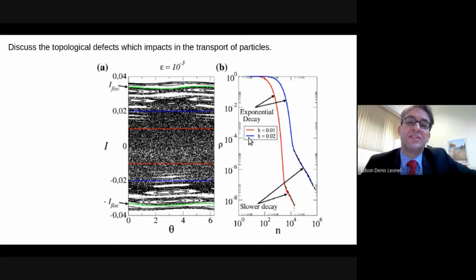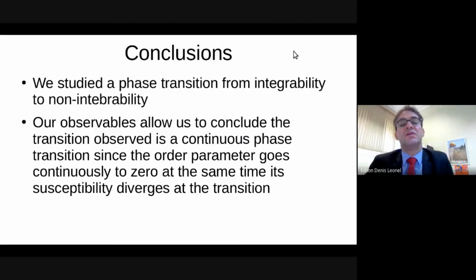The slower one is, of course, marked by particles which stay trapped near these periodic islands, defining a dynamical regime which is called stickiness. So stickiness is observed as temporary trapping of particles near the periodic islands, and these periodic islands are generated from the elliptic fixed points. The Kolmogorov-Arnold-Moser islands are then the topological defects that impact the transport of particles along the phase space.